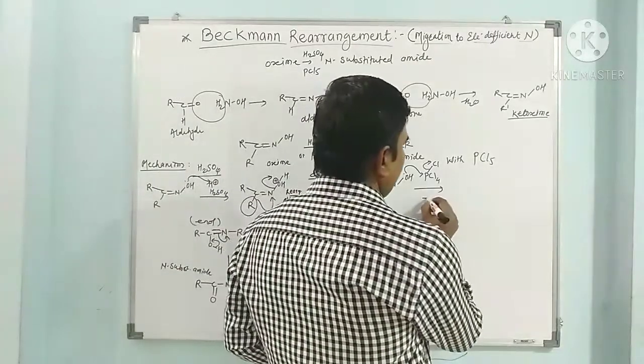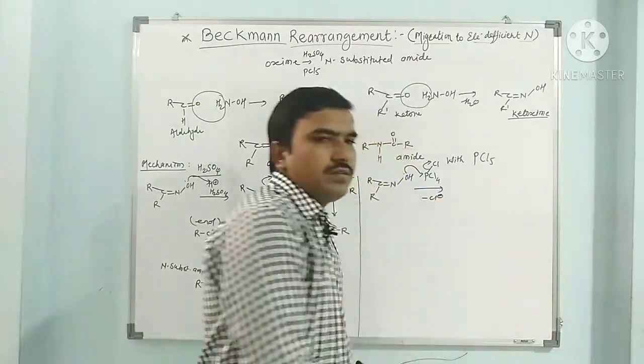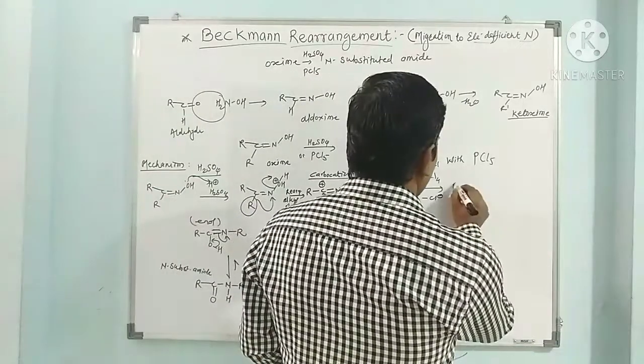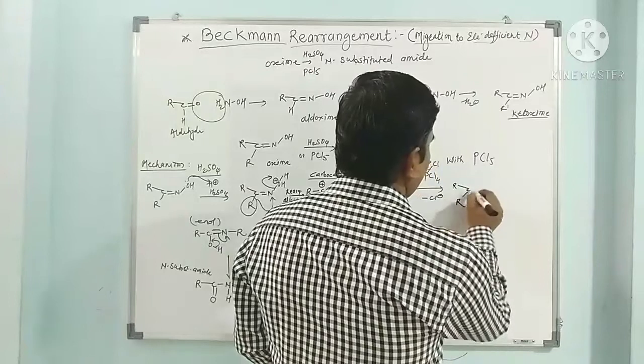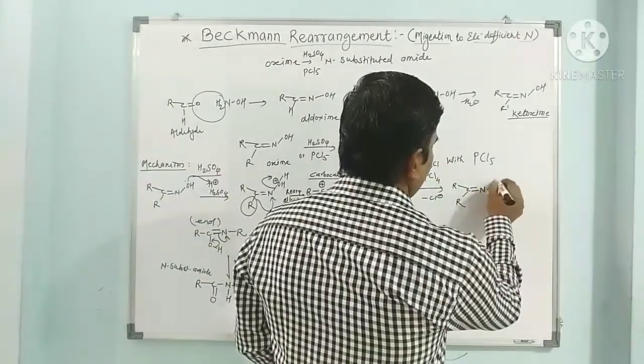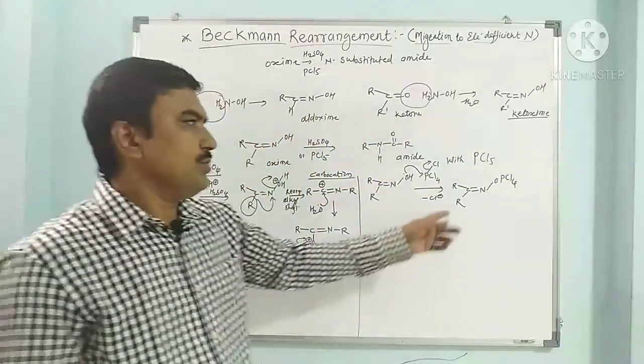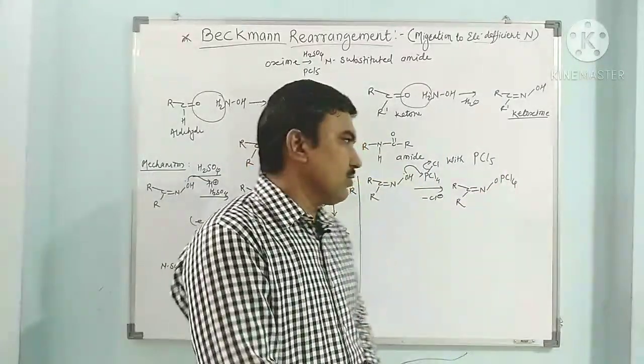So here there is a minus; chloride is lost, and we get R, C, this R, double bond N, O, PCl4. Now this OPCl4 is a good leaving group.